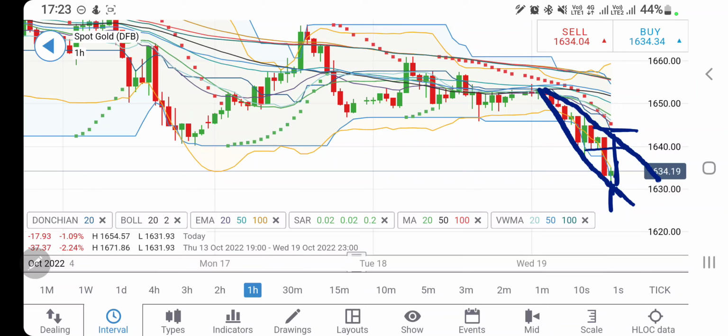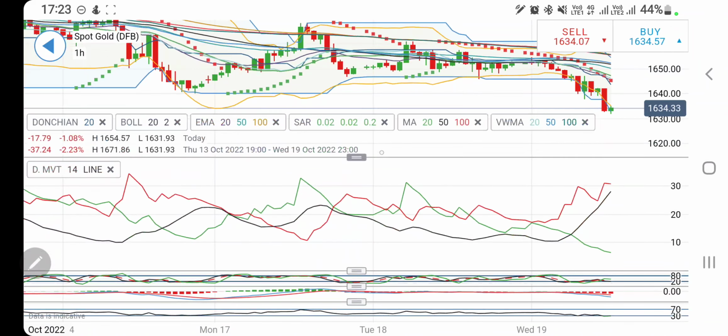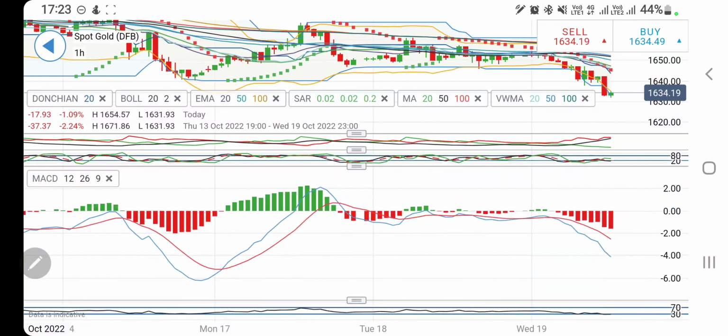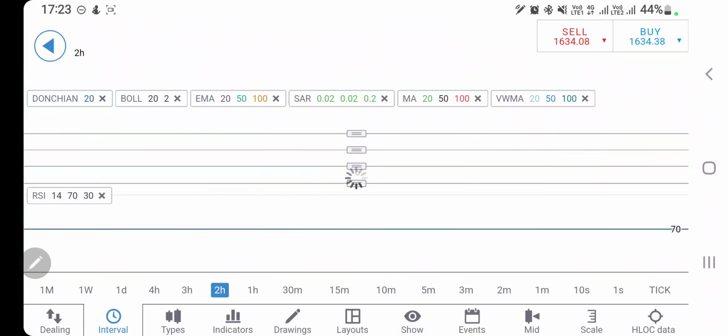It can in fact try to achieve 1636-40 levels first resistance, and then 1642-43, in fact 45 levels. Till 45 it has got a stronger resistance. Consider it for a reversal if and only if it trades above 1645 levels. Else it is still trying to trade bearish. And see, the hourly chart direction movement is bearish here. Stochastic is oversold. The MACD is divergent and bearish here. It is again looking downwards, and RSI at bottom.